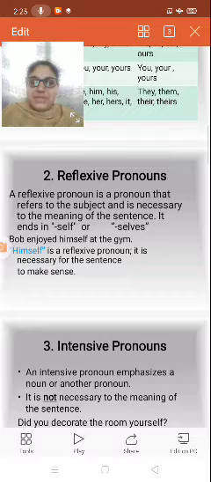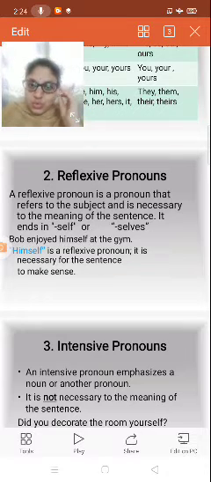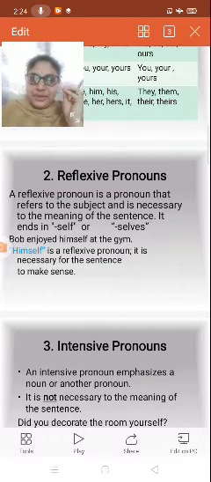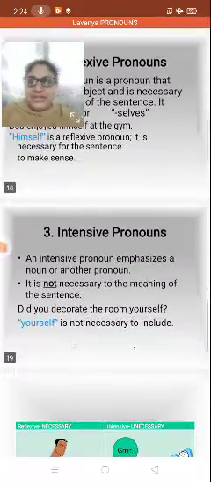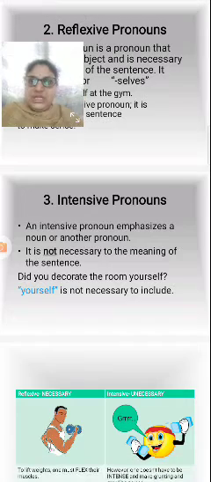Bob enjoyed himself at the gym. Himself is a reflexive pronoun. It is necessary for the sentence to make sense. So that Bob enjoyed himself at the gym. He himself enjoyed it at the gym.